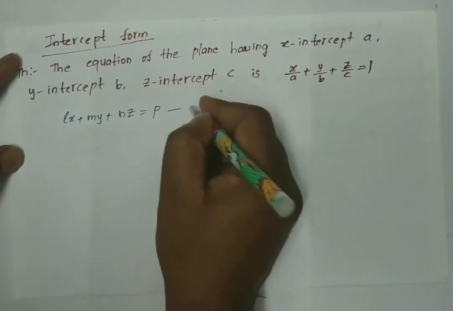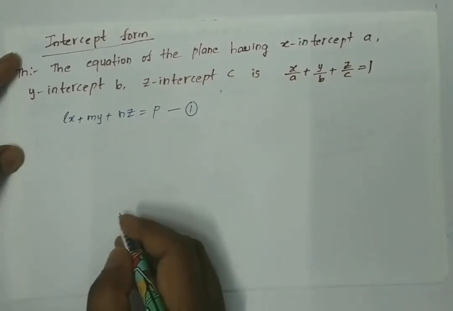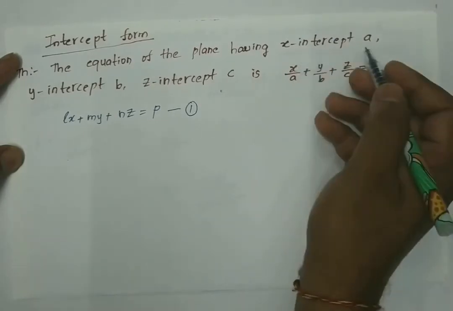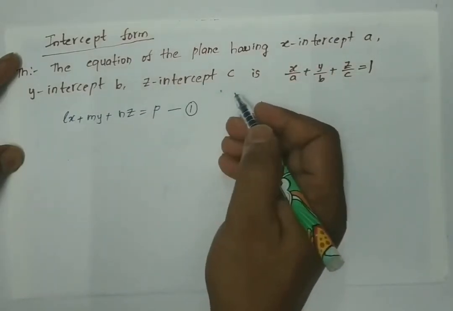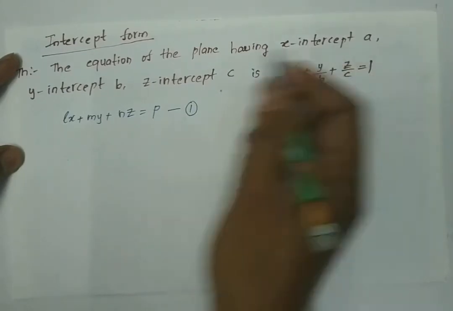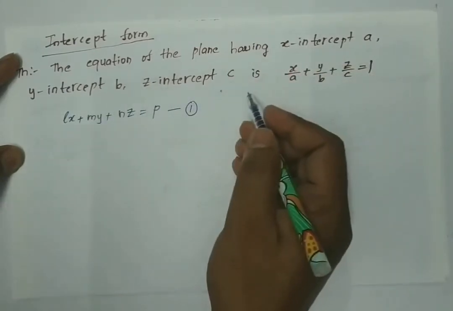Okay, let us name this equation as 1. Here, given a plane having x-intercept a, y-intercept b, z-intercept c.